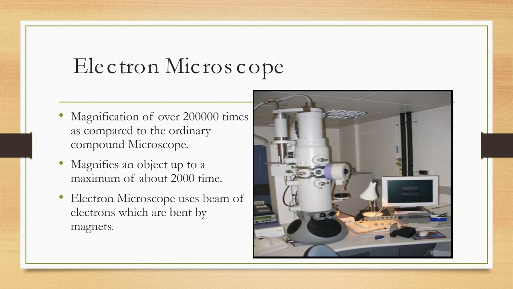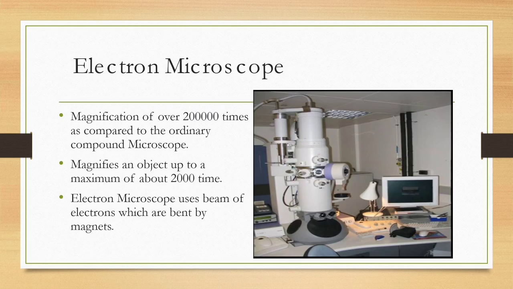Electron microscope. The electron microscope has a magnification of over 2 lakh times as compared to the ordinary compound microscope.